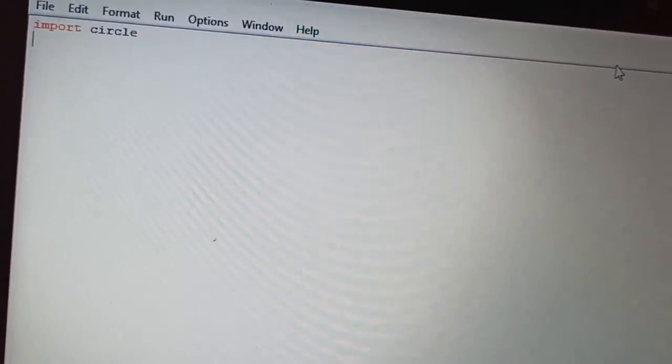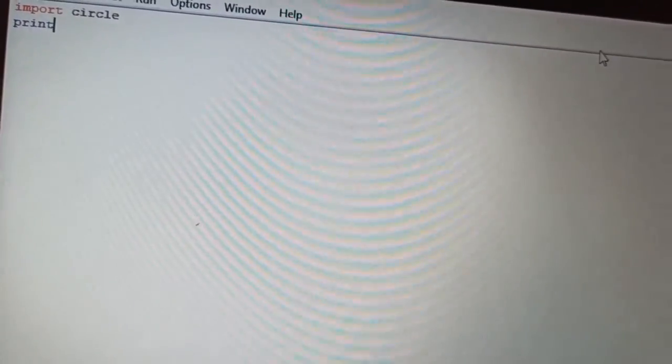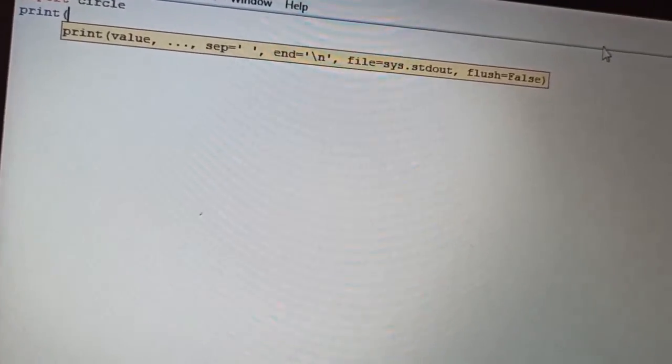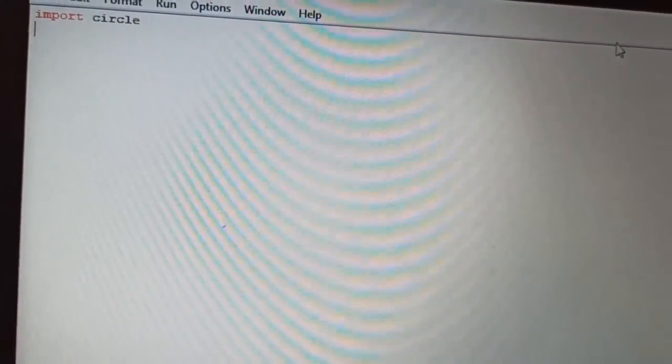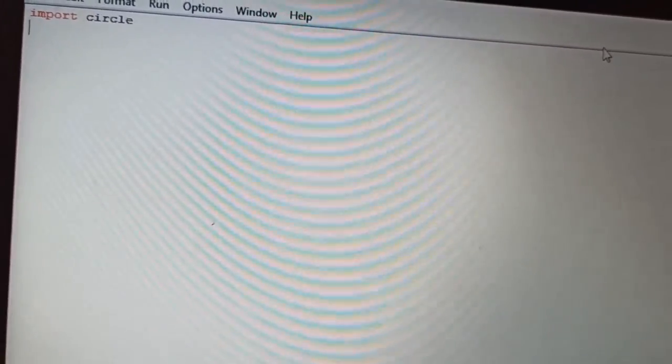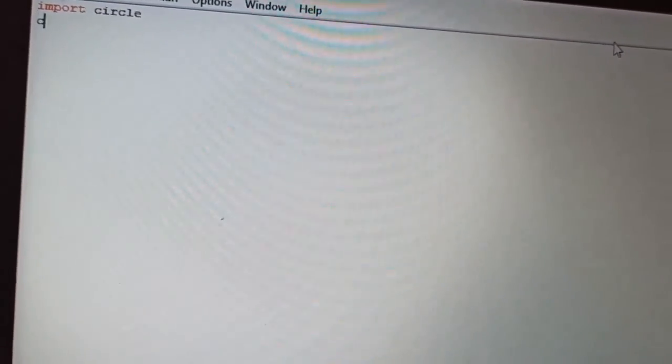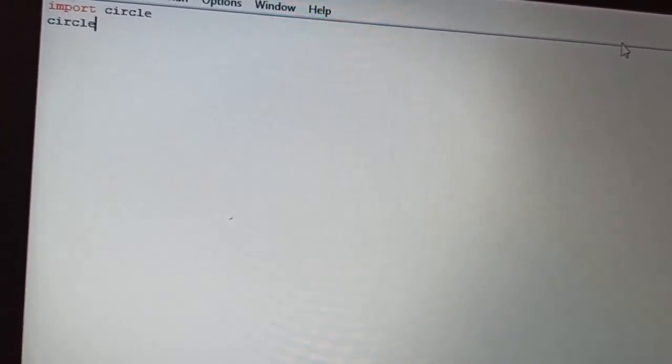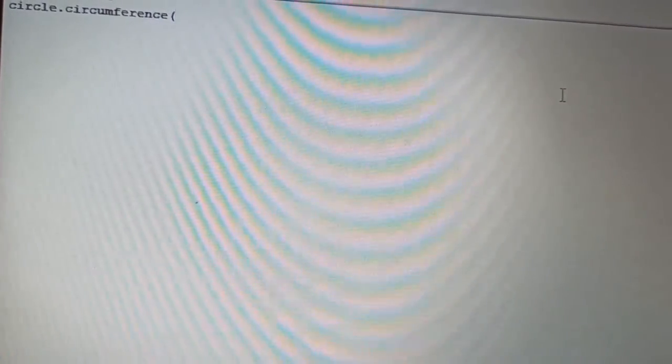Now I'm giving the command of print. Suppose I want to declare a variable, for that I can give it; if I didn't declare it, I'm just giving the command circle dot, then the function name that I have used, that is circumference, then I pass the value, the radius, let it be 20. Clear?